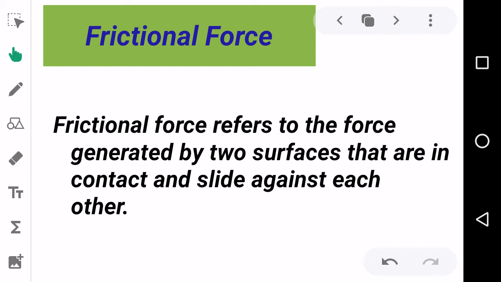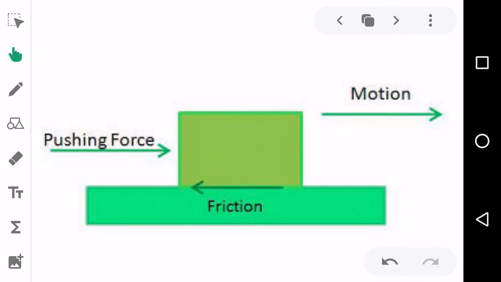Now, I think you understand it. Let's see some examples. From this figure, it is very clear that this is the pushing force. We are pushing in this direction and the object will be moving in the same direction. And the oppositional force, the friction, will be in the reverse direction.